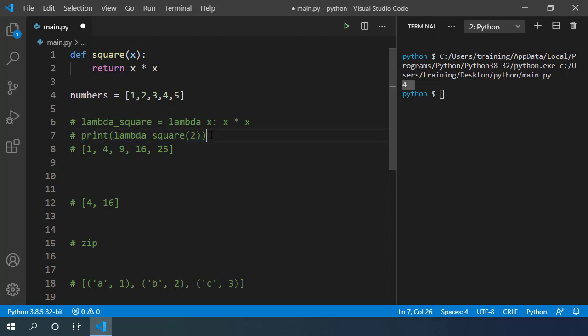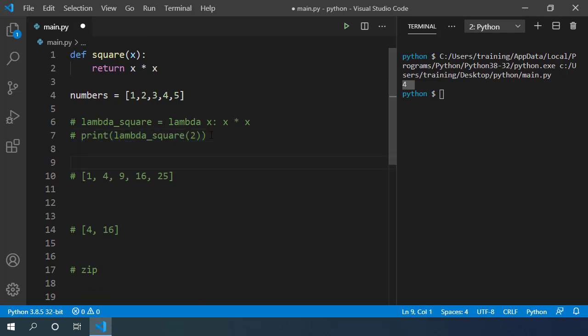Lambda expressions are used when we want to use a function only once. In those cases, it makes sense to have a very small syntax without any explicit name for the function, because we are not going to reuse the function. These lambda expressions are used in higher order functions.